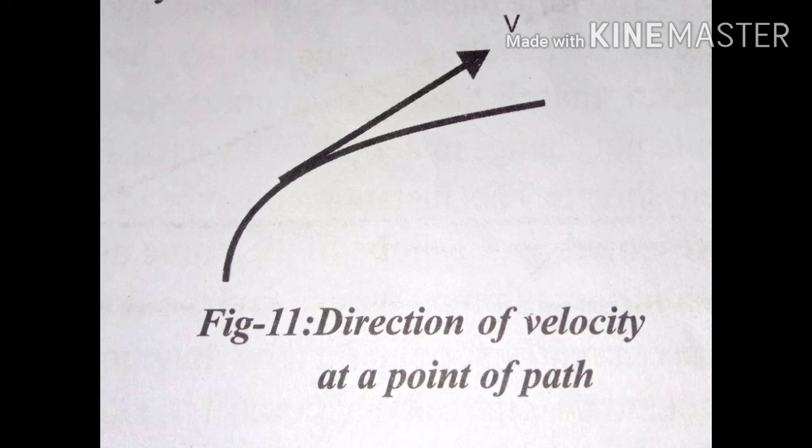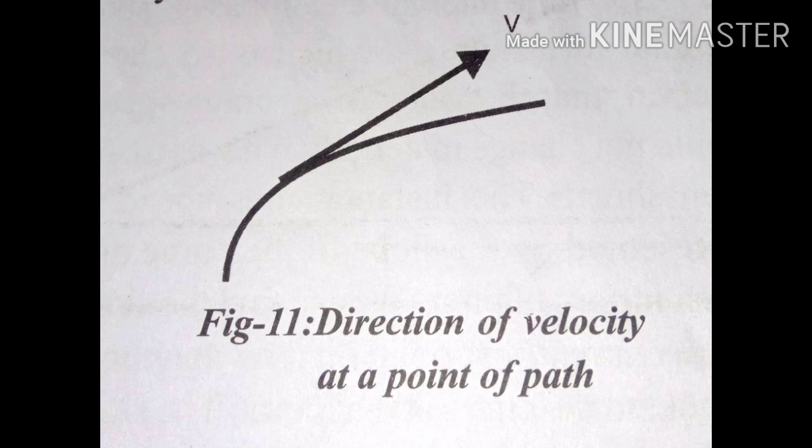Velocity can be represented by a directed line segment. Its length indicates magnitude and the arrow indicates the direction of motion. If a body moves in a curved path, the tangent drawn at a point on the curve gives the direction of velocity at that instant. Observe the following diagram, showing the direction of velocity at a point of the path. So, what is instantaneous speed?